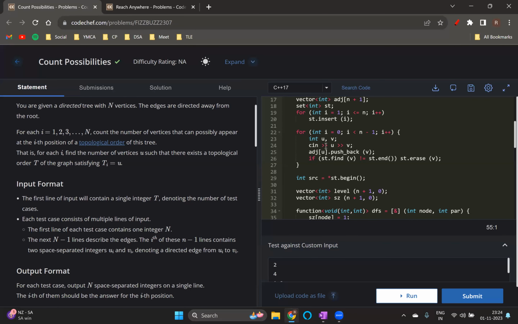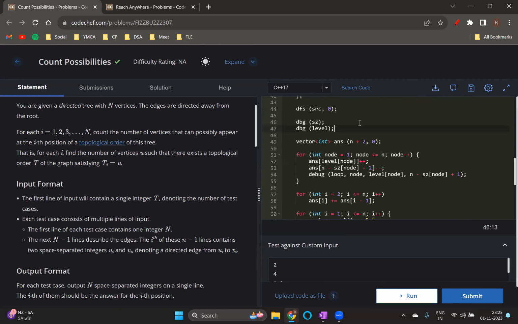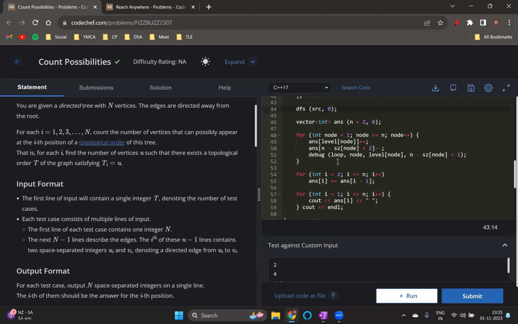So what we are doing here is, first of all, find the root. Since we are not directly given the root, what we can do is find the node which doesn't have any degree. For that, you can even have just an array, but here I used a set. It's fine, you can do anything for finding the root, and from the root you can run a DFS function, which will find out the size of the subtree and the level of the node.